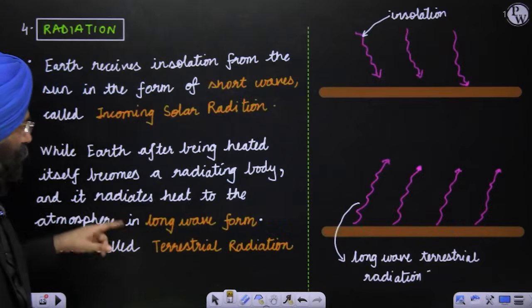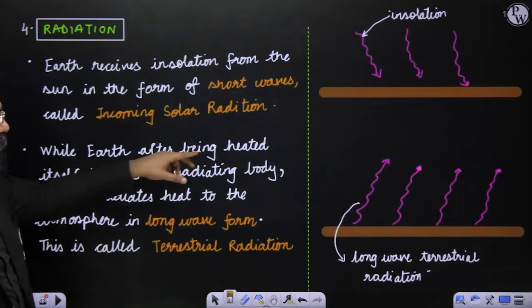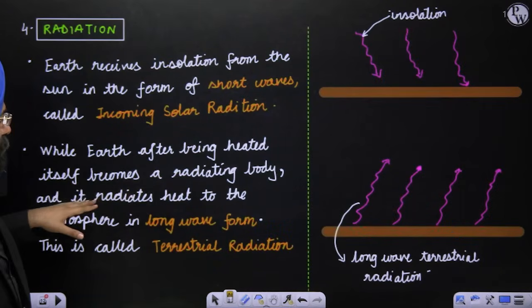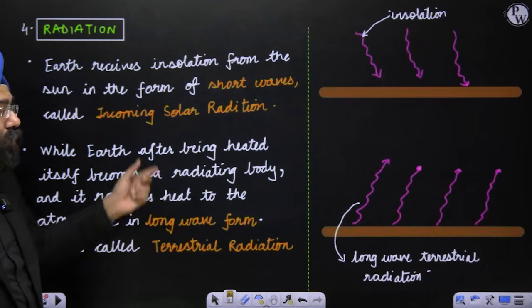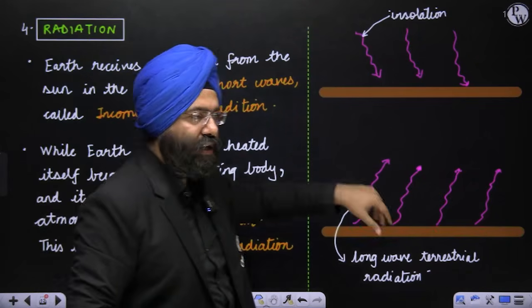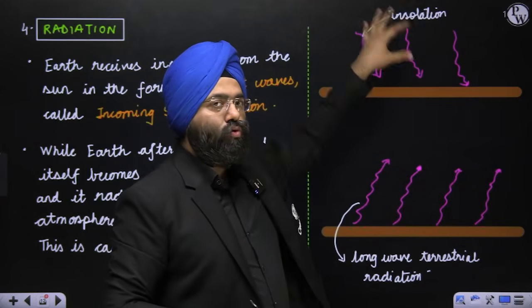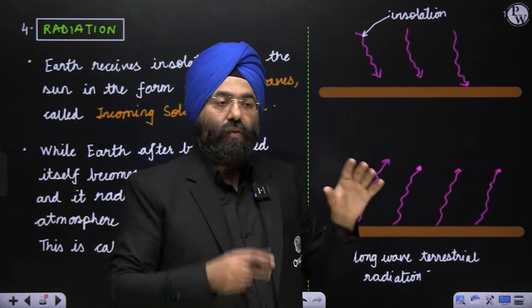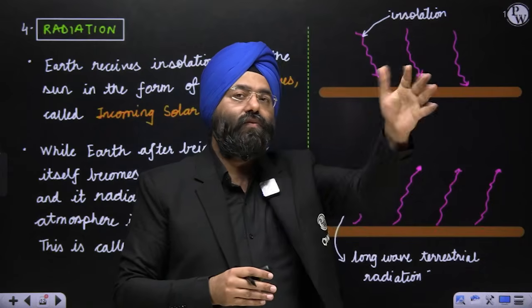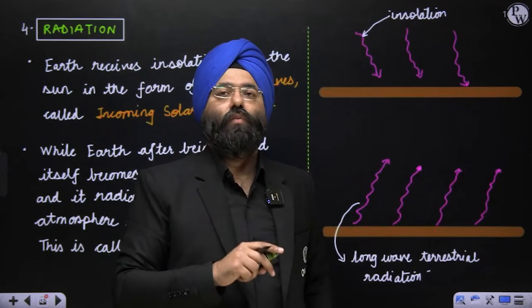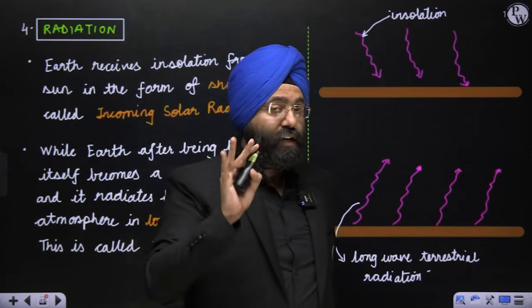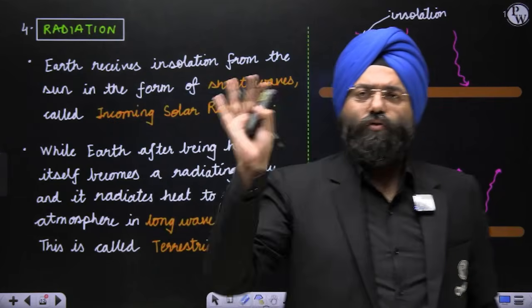See here. After being heated, the Earth becomes a radiating body and radiates heat to the atmosphere in the form of long waves. These are the infrared rays being given, whereas the incoming radiation is majorly UV rays. So after heating, Earth radiates infrared. That is why it is known as long waves. Clear, everybody? This should be very clear in your mind. If this concept is clear, most of the concepts will be clear.